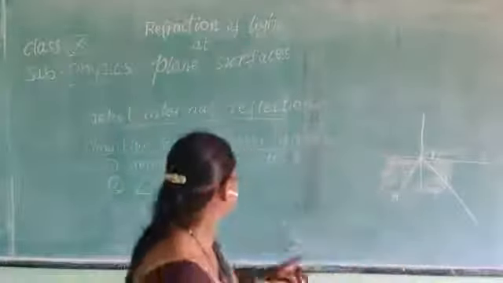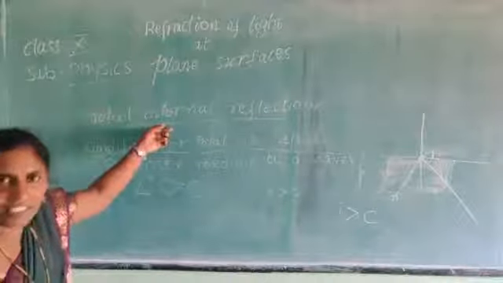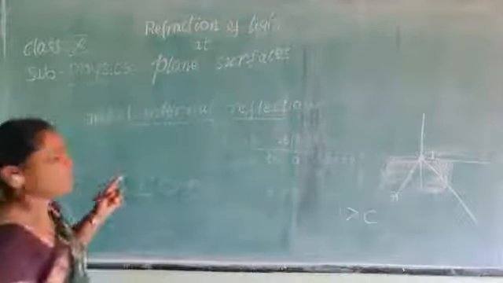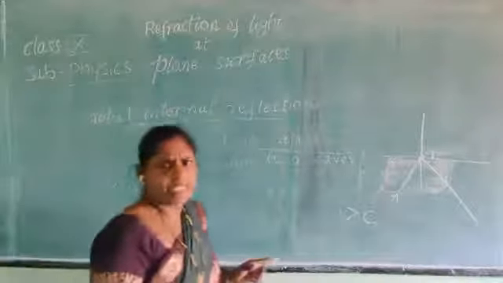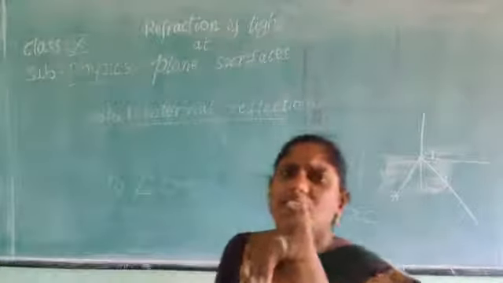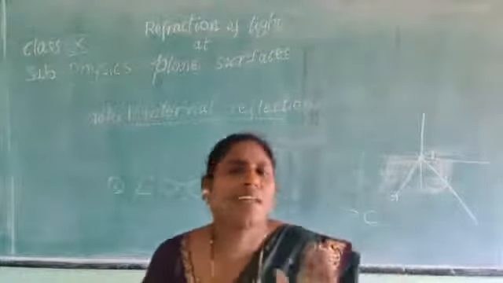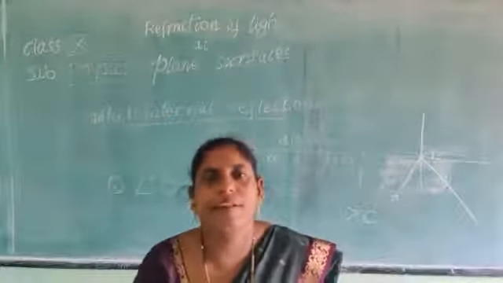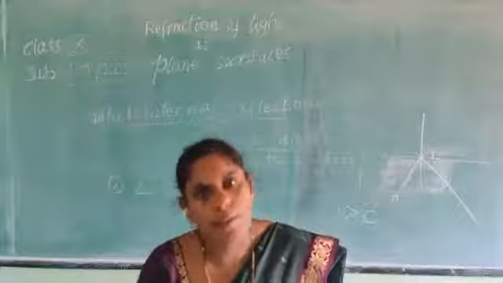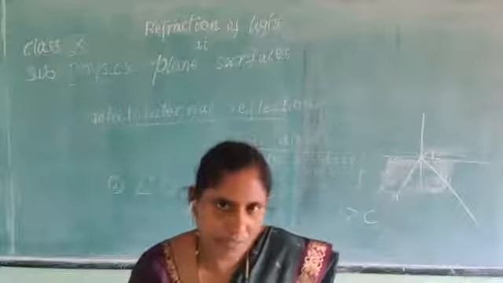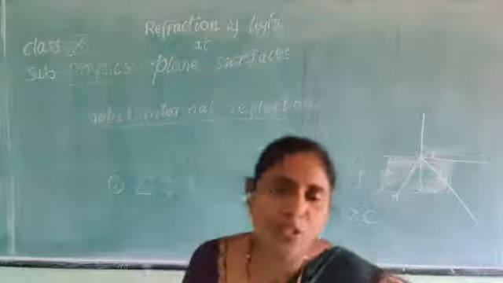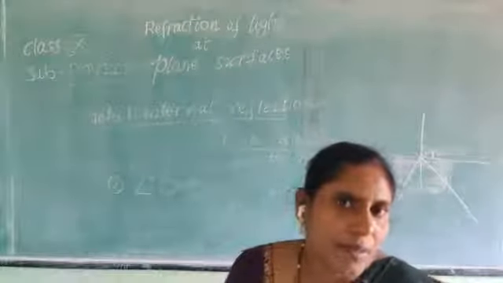Children, did you understand? What is total internal reflection? Once again, I am explaining. Already I told you the conditions for total internal reflection. First, what is the condition? The light ray has to pass from a denser medium to a rarer medium. Second condition, the angle of incidence is greater than the critical angle. These two are the conditions for total internal reflection.